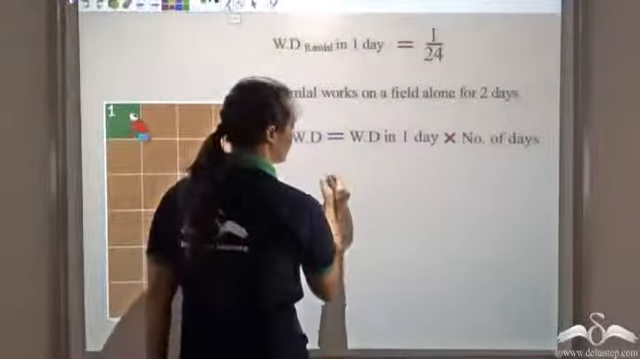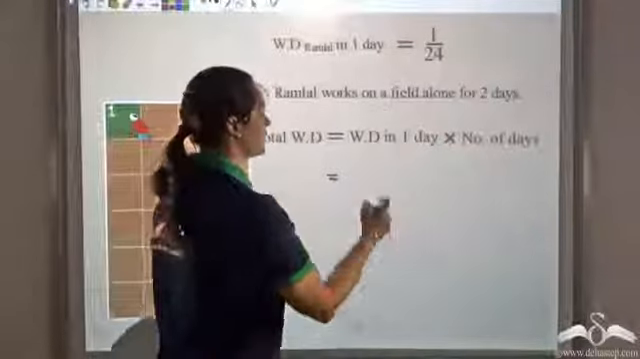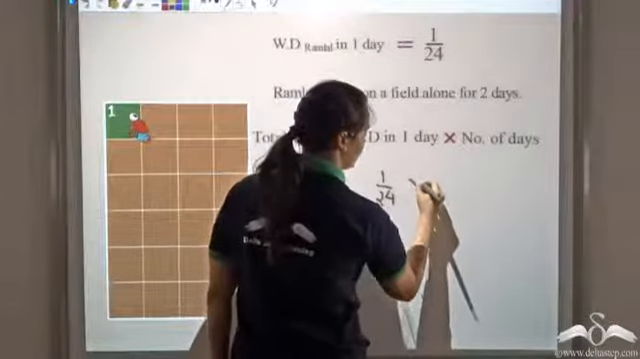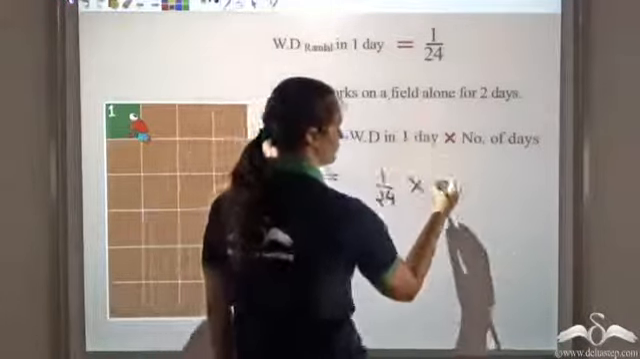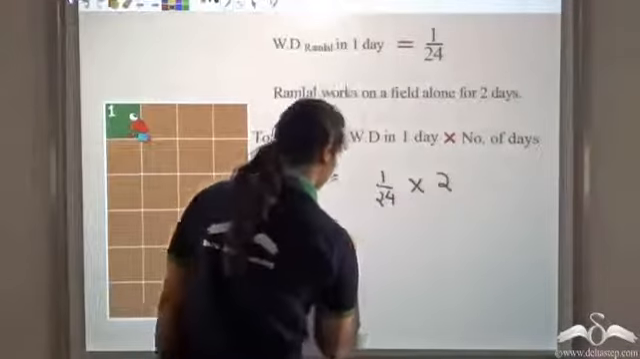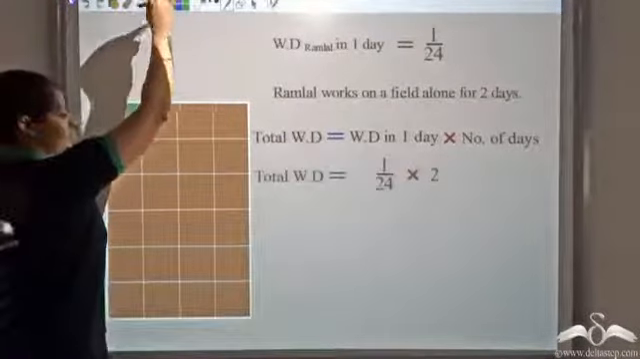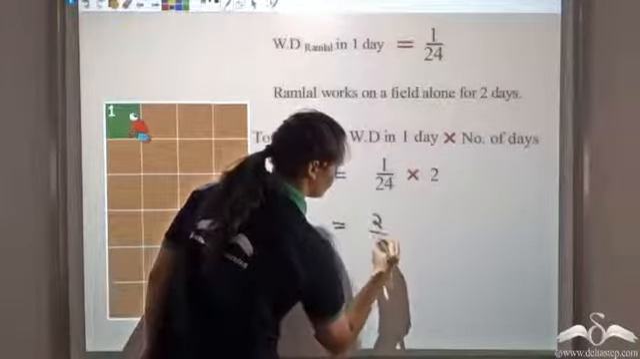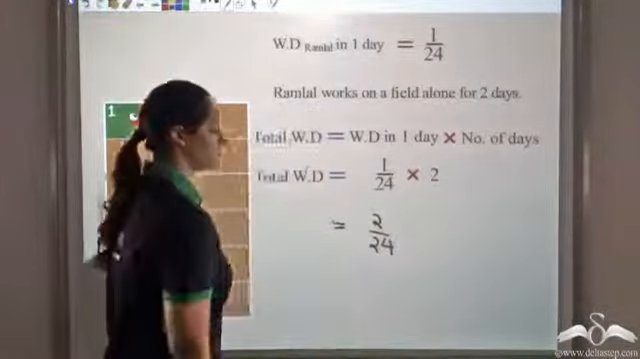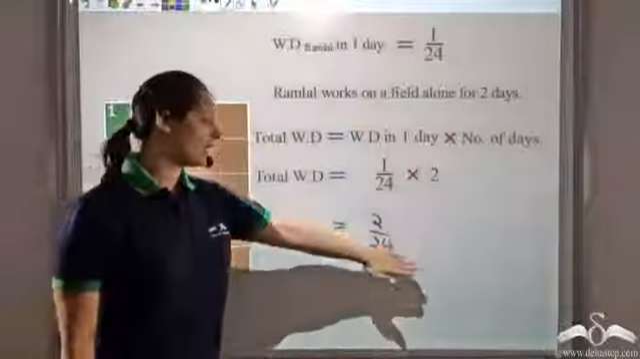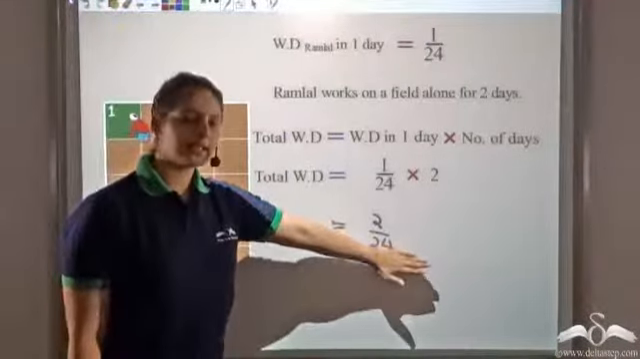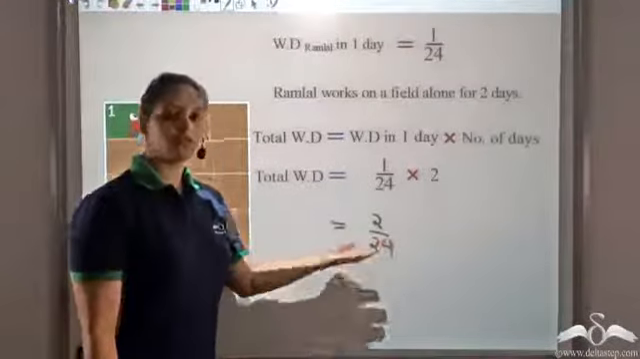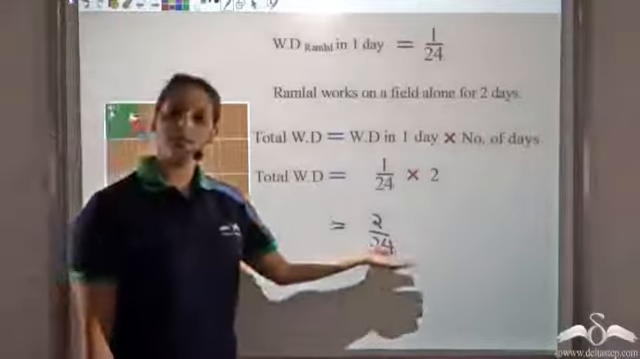So total work would be work done in 1 day, which is 1 by 24, into number of days. He works alone for 2 days. So this would be 2 by 24, or you can say 1 by 12. I'll keep the denominator 24 every time, because I'm dividing this land into 24 equal parts. It would be easier for you to visualize in this case. You can write it as 1 by 12 too.